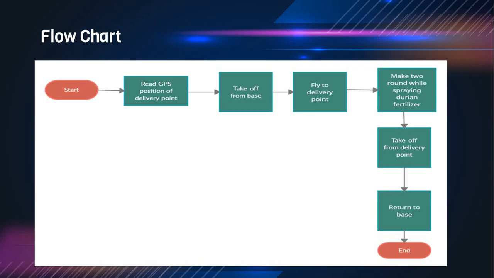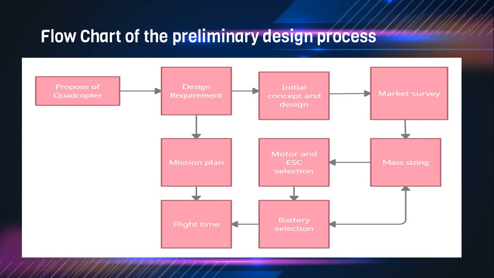Next, this is my flowchart for this project. First, start. Next, the drone will read the GPS position of the delivery point. After that, the drone will take off from the base point. Next, the drone will fly to the delivery point and make 2 rounds while spraying durian fertilizer. After that, it will leave the delivery point and return to the base point. This is my flowchart of the preliminary design process.